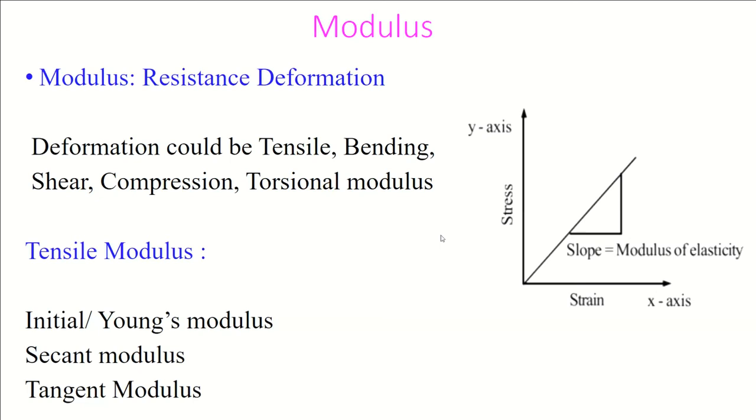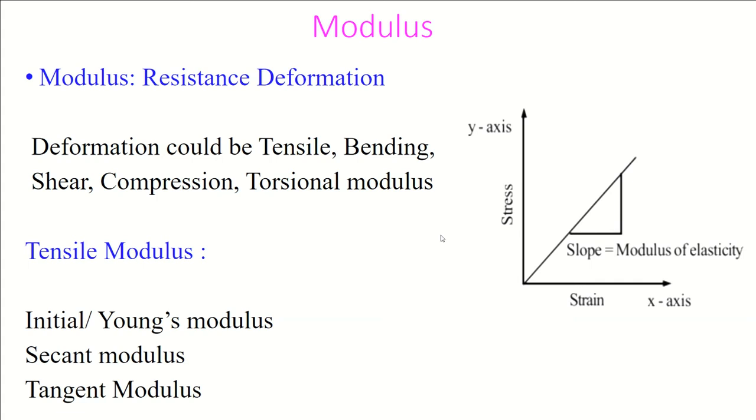Third is called tangent modulus. So in tensile loading, we have three different types of modulus: first, initial or Young's modulus; second, secant modulus; third, tangent modulus.